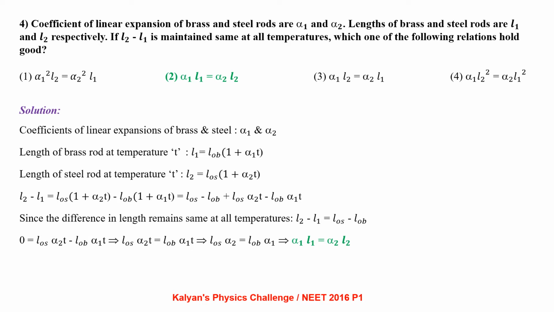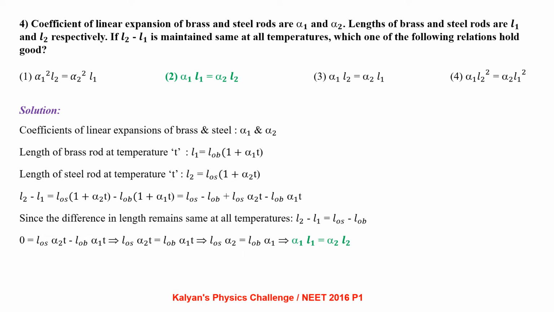Length of the brass rod L1 equal to L0B of 1 plus alpha 1T, where L0B is the length of the brass rod at 0 degrees centigrade. Similarly, length of the steel rod at temperature T is L2 equal to L0S of 1 plus alpha 2T.